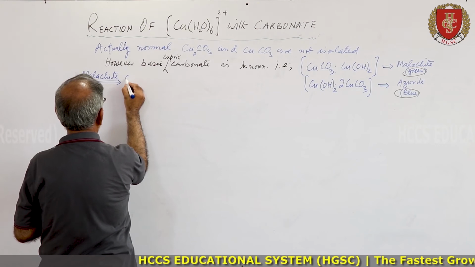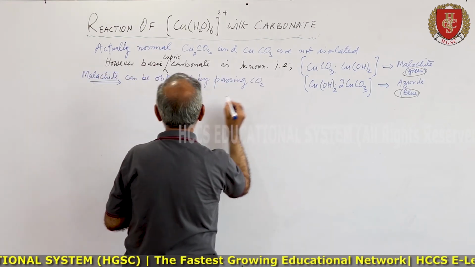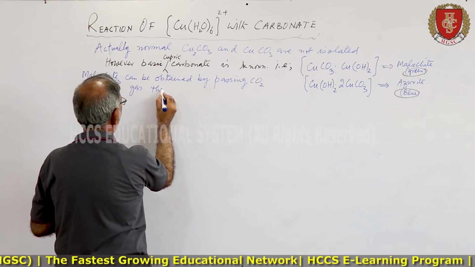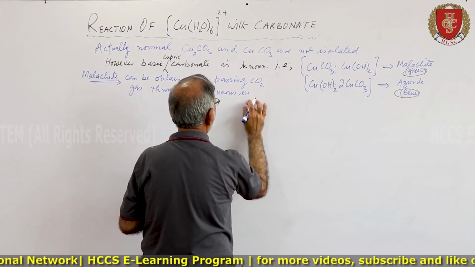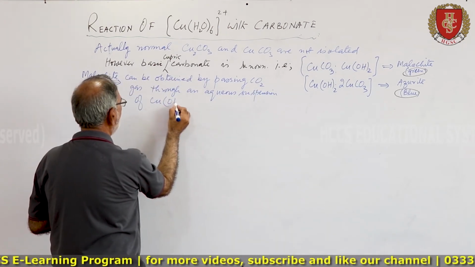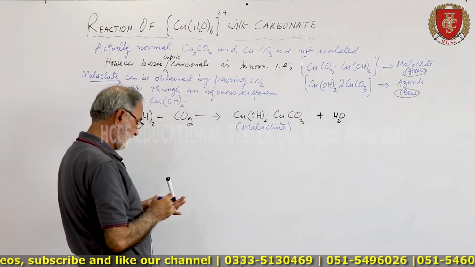Malachite can be obtained by passing CO2 gas through an aqueous suspension of Cu(OH)2. This is malachite.